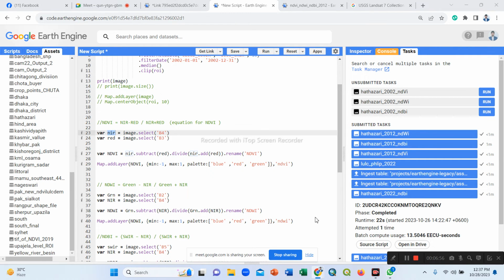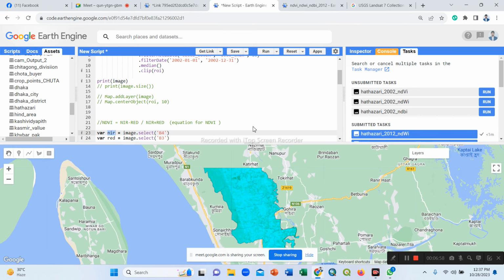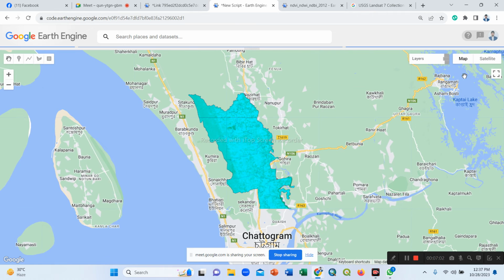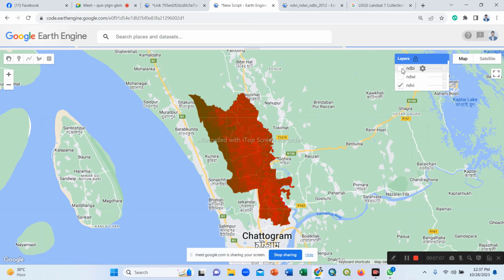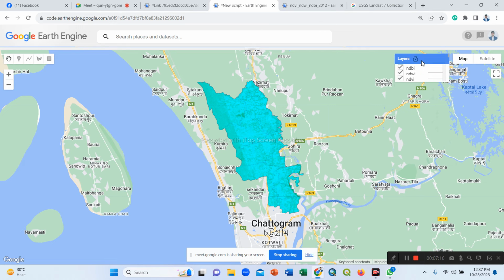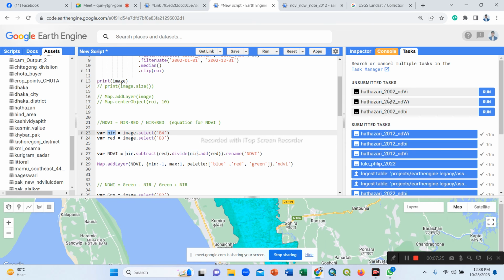When we see our map layers in the interactive map view, this is NDVI, this is NDWI. All layers are available here. So now we export it, and when we click, the task will be running.